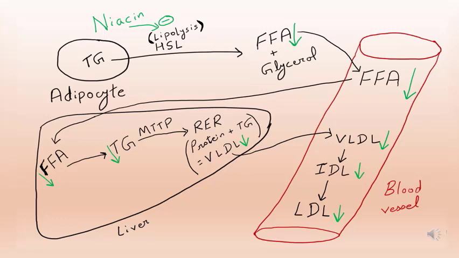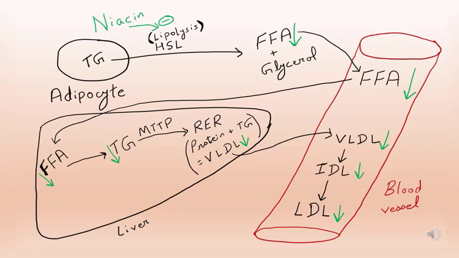These VLDL are transported to blood vessel, where they help in the formation of IDL, intermediate density lipoproteins. IDL help in the formation of LDL, that is low density lipoproteins.